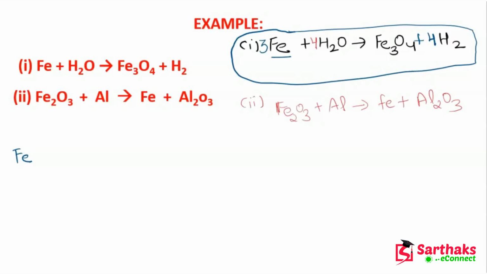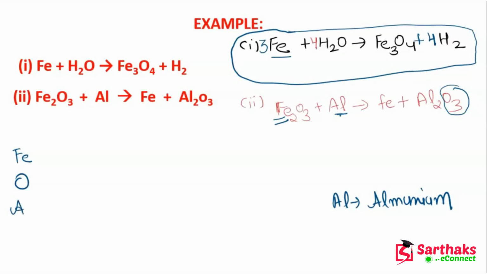And then this is what? This is aluminium. This Al is the symbol for aluminium. And you are familiar with oxygen, and you are familiar with Fe, so I don't need to write it here. So this is Fe, this is oxygen, and this is aluminium.